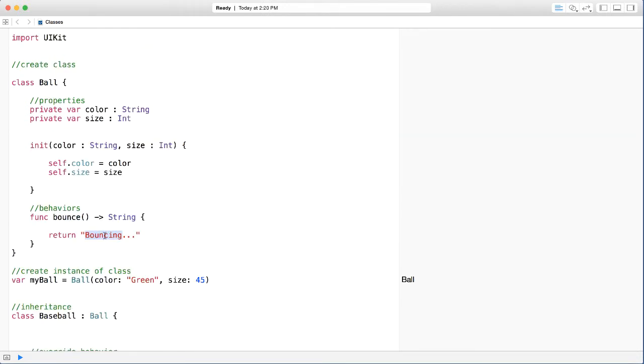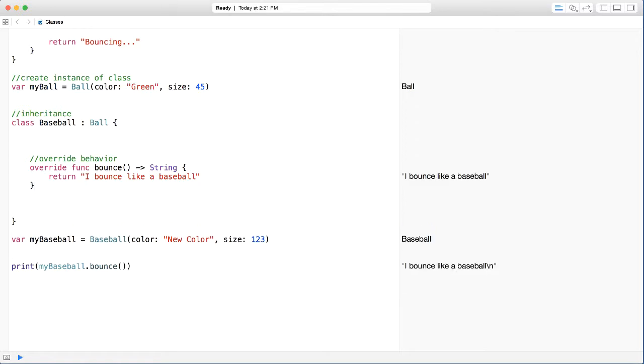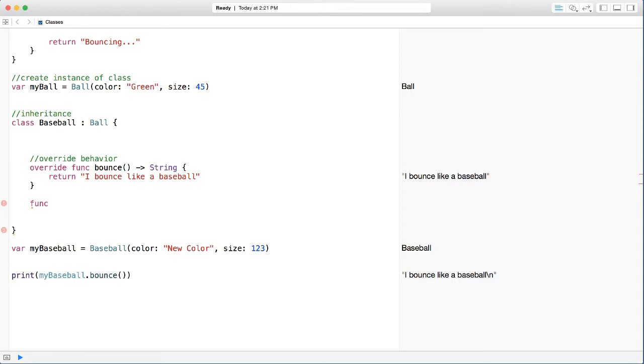It's not showing the bouncing from our ball here. Why? Because we said override that method. So you can start seeing the power of object-oriented programming, because now not only do we have a baseball object that has its own behavior, it is indeed overriding the parent's behavior. Obviously, we can go ahead and add other behaviors here that are particularly for our baseball if we wanted to. In this case, we don't need to override anything.